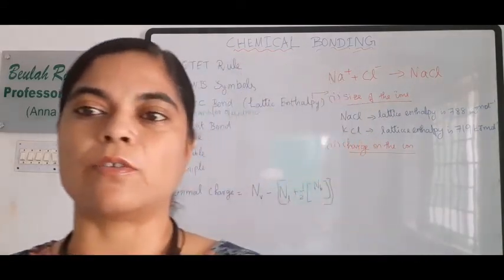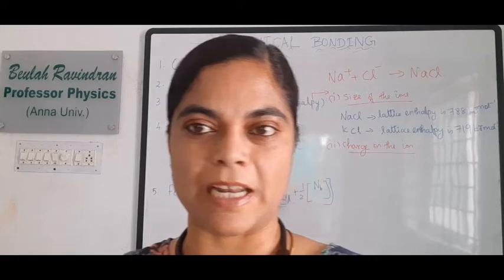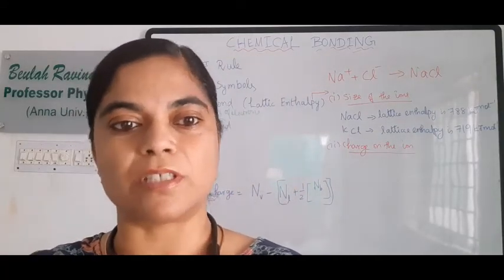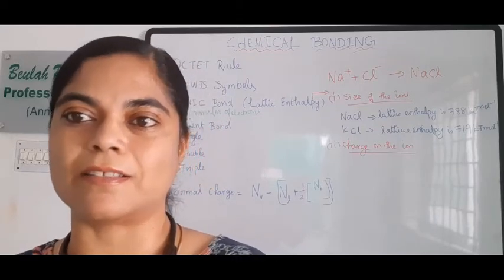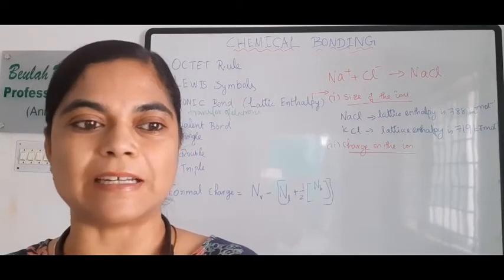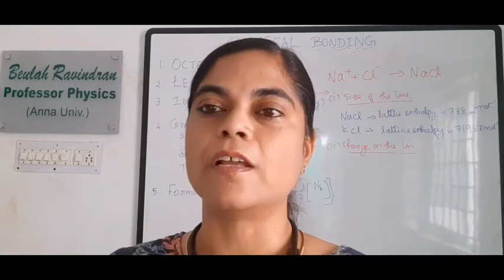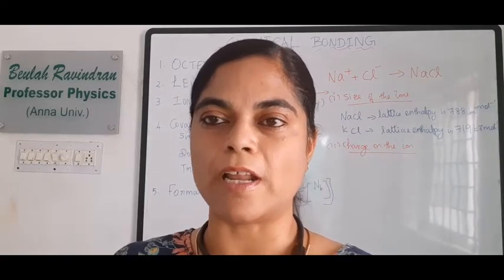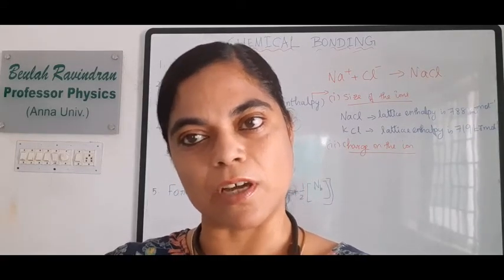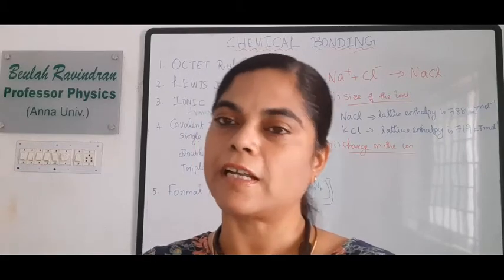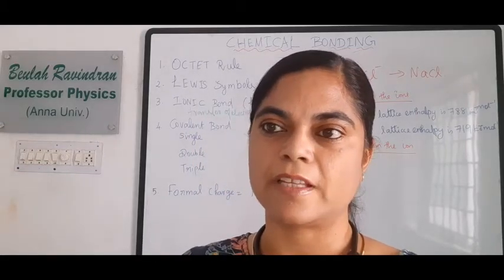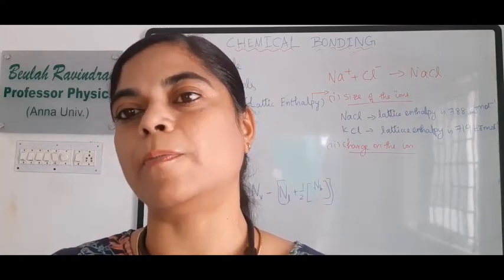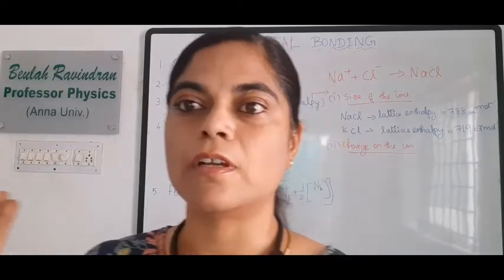The next factor for lattice enthalpy is the charge on the ion. The larger the magnitude of the charge on the ions, the greater will be the attractive forces between the ions, and consequently the higher the lattice enthalpy. So lattice enthalpy purely depends upon the charge on the ion and the size of the ions.